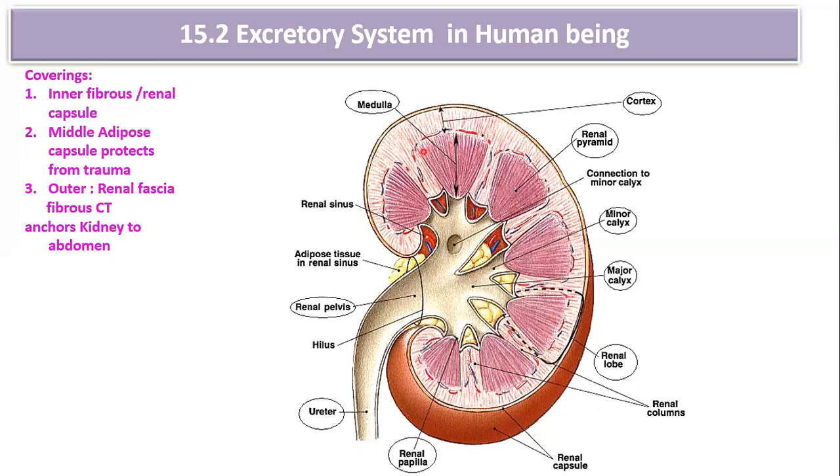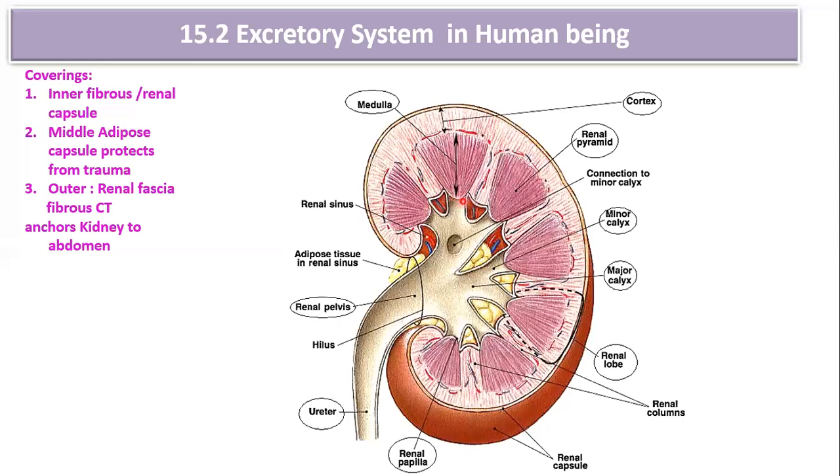If you see a single pyramid, it has a base and an apex. You can see this is the base, and this is the apex. The base is directed toward the cortex.